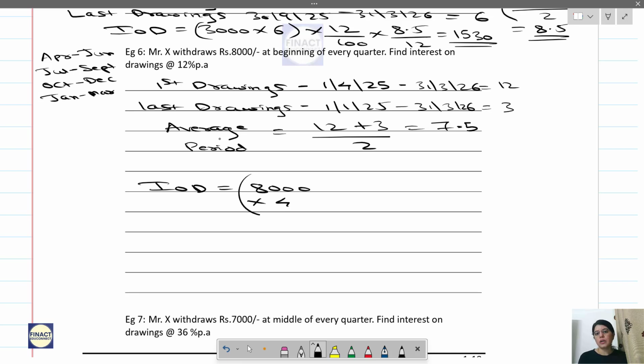It has been withdrawn only 4 times because there are 4 quarters, at the beginning of each quarter: April, July, October and Jan. So into 4 into 12 by 100 into 7.5 by 12. If you solve this, you get the answer.